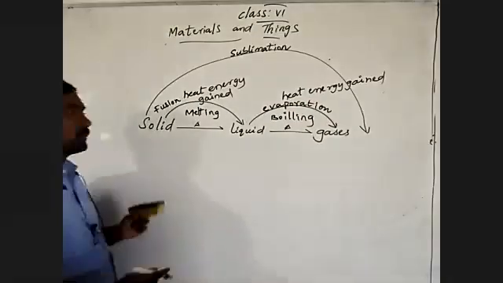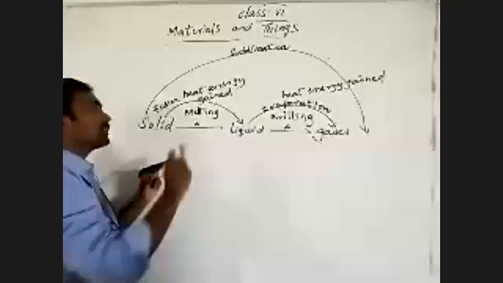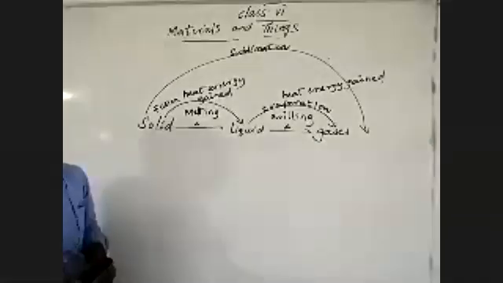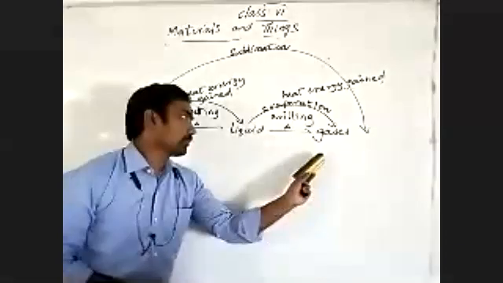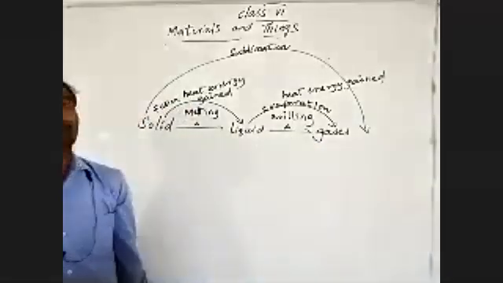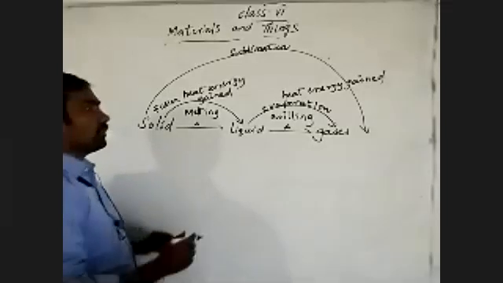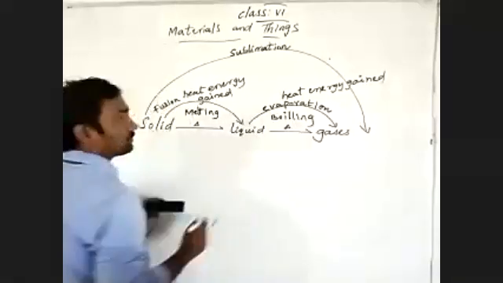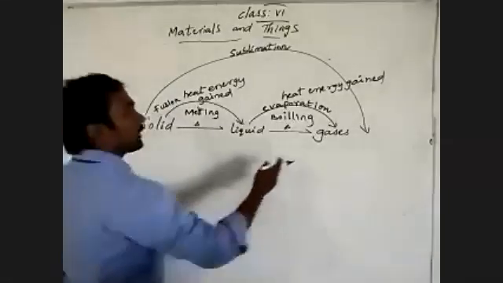Coming to that, we are talking about when the gaseous state of a substance is changed into the liquid state. How will it change from gas to liquid?